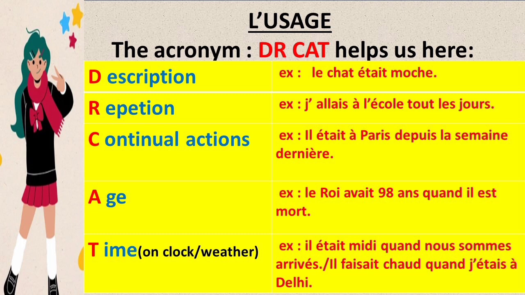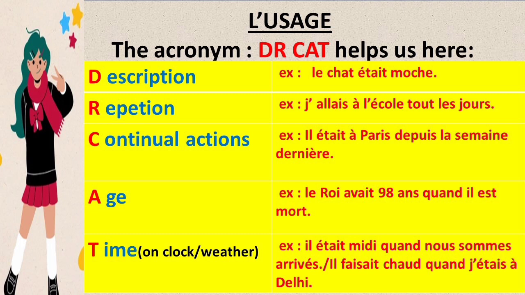T stands for time, on clock or weather. When you want to talk about the time or weather in the past, you need to use imparfait. For example, il était midi quand nous sommes arrivés. It was noon when we arrived. So here we are talking about the time, that it was noon when we arrived.